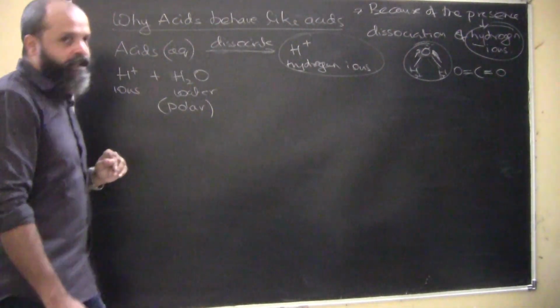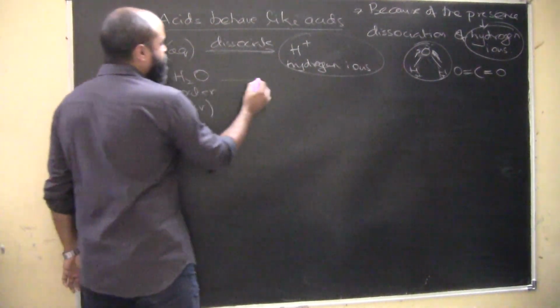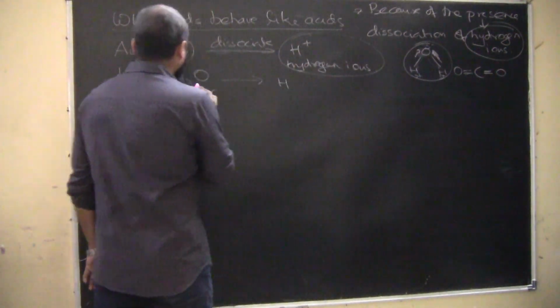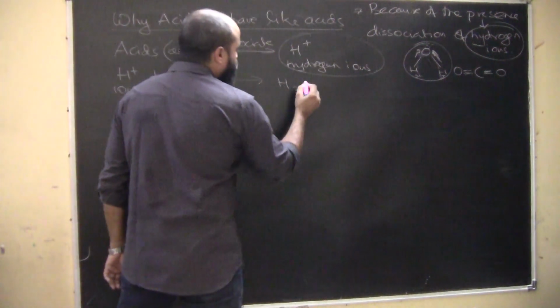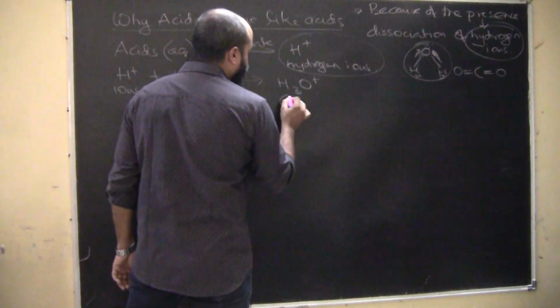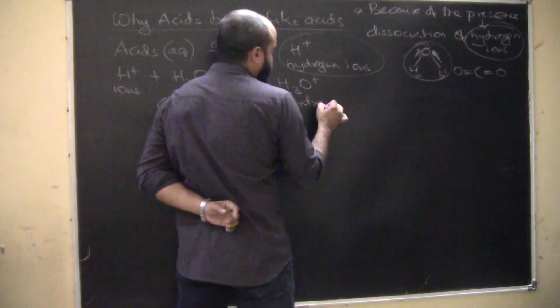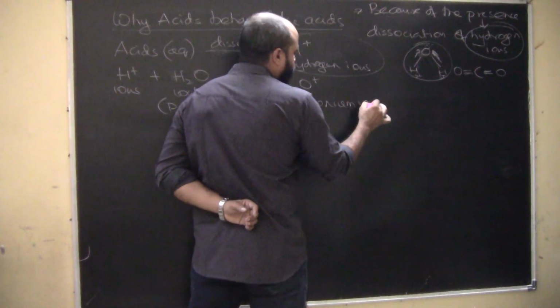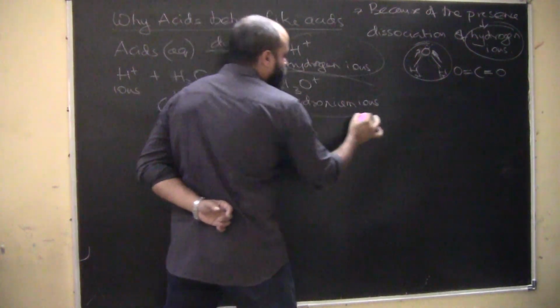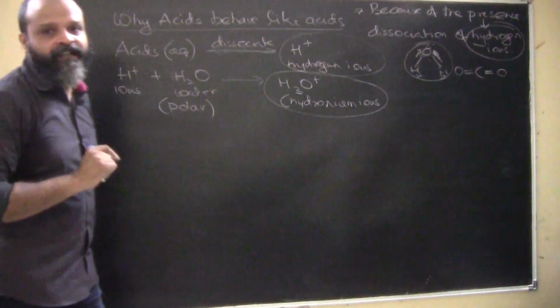So the water molecule is a slightly polar molecule, because of which it will form H plus plus H2O, this will form H3O plus, and these are known as hydronium ions. These are known as hydronium ions. In actuality, this is what is formed by an acid.